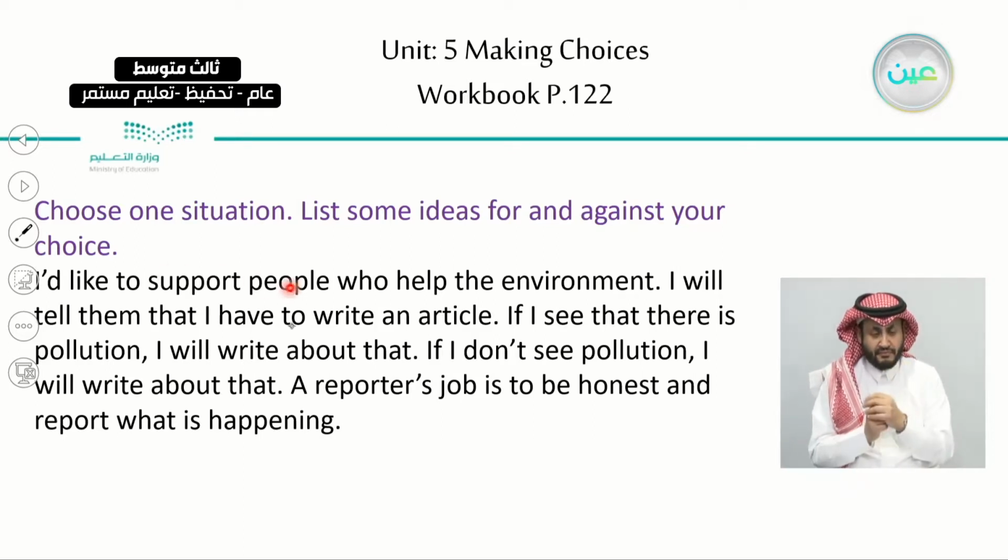I'd like to support people who help the environment. I will tell them that I have to write an article. If I see that there is pollution, I will write about that. If I don't see pollution, I will write about that. A reporter's job is to be honest and report what is happening, okay? Being biased, okay?